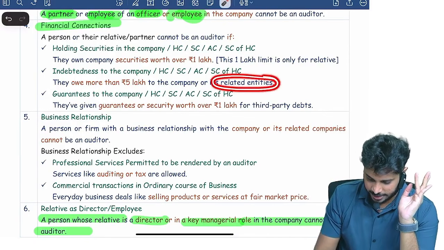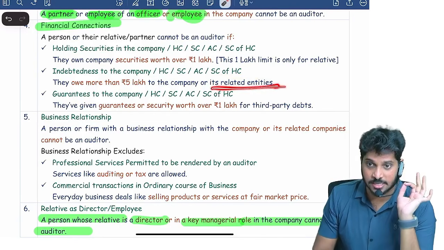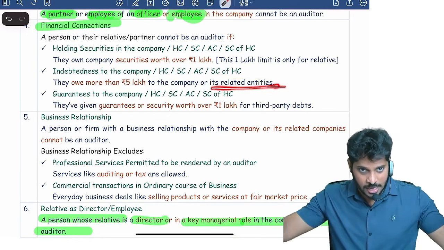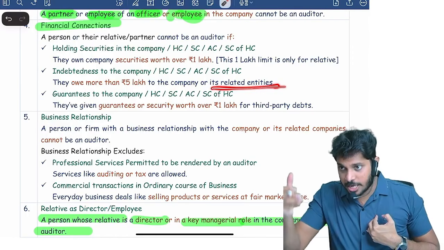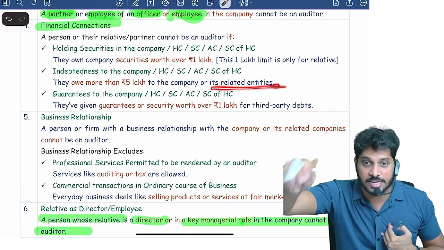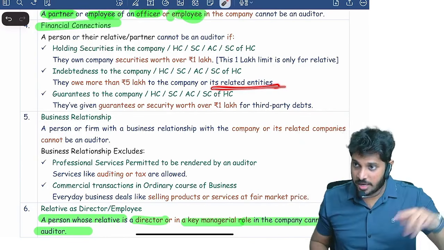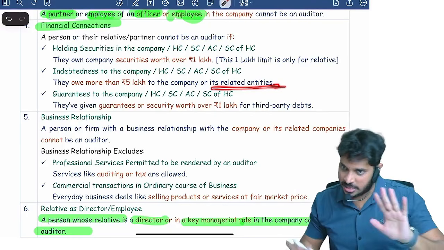Instead of using the entire words, I simply use the word related, but in exam you should not write related, you should write in full. A person or a relative or a partner, if they are indebted to the company, holding company, subsidiary company, associate company, subsidiary of its holding company in excess of 5 lakhs is disqualified. Same way, guarantee given to them for an amount exceeding 1 lakh, disqualified.